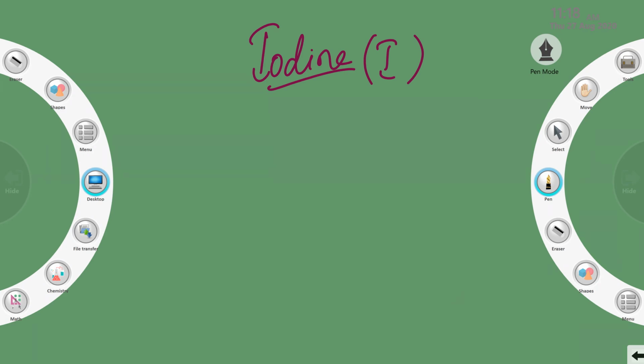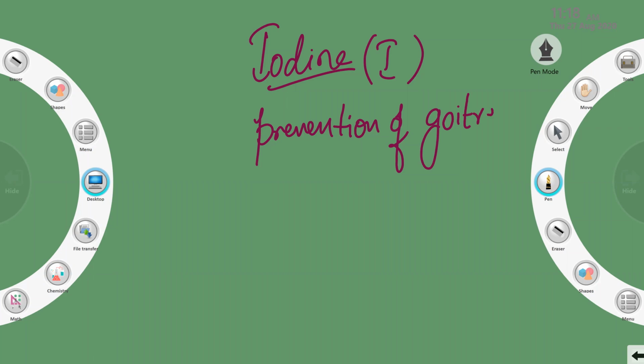I said iodine is helpful in the prevention of goiter. What is goiter? So goiter is a disease. It is a problem for the human body.